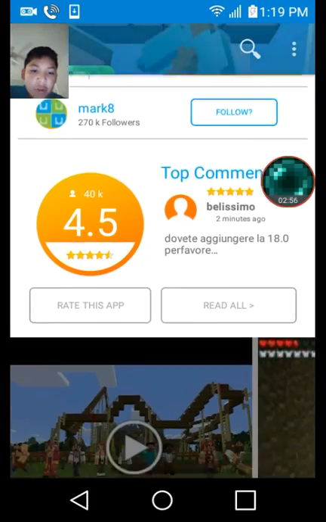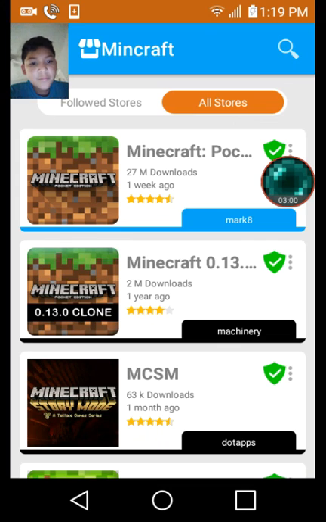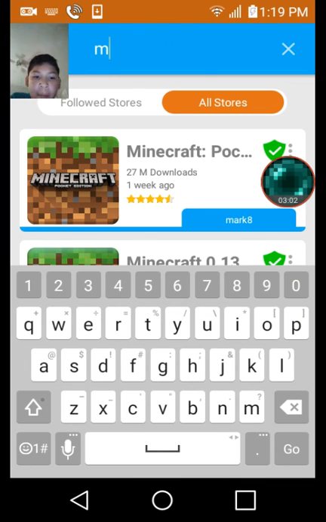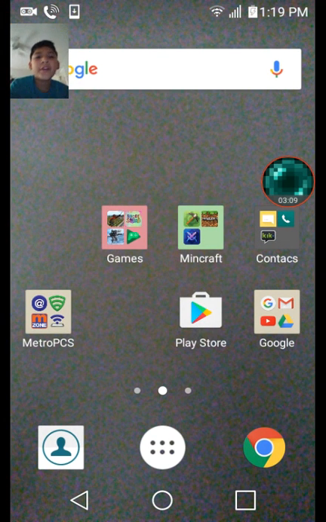Or for easy, just put Minecraft. You can put any Minecraft. It'll work for only Android, Samsung, and for other phones, but no iPhone.